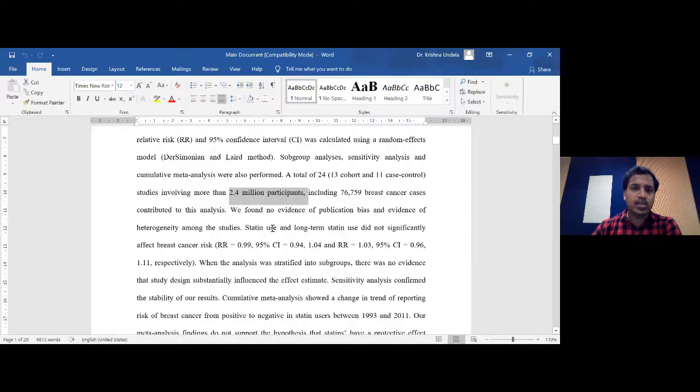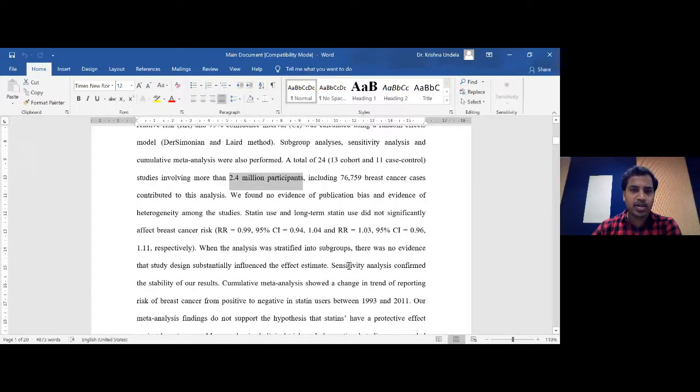So that's the advantage of a meta-analysis or systematic review. If you see any one study or two studies, they may have a limited number of participants. Because I combined 24 studies on this issue, this article explains a population of 2.4 million participants. When the population number increases, obviously the precision of the results we get is going to increase, and that's an advantage of the systematic review and meta-analysis.